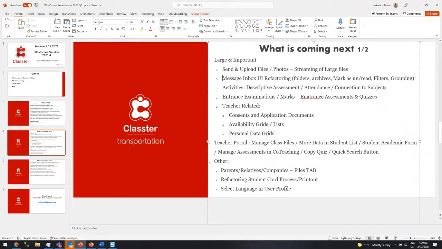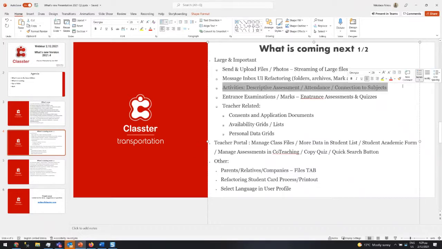Another big thing we do, and you will see this within the next 2 months, is the new UI in the message inbox, where we're going to support folders, archiving, filters, read, unread, flags, things like that. So a lot of improvements in the message inbox.